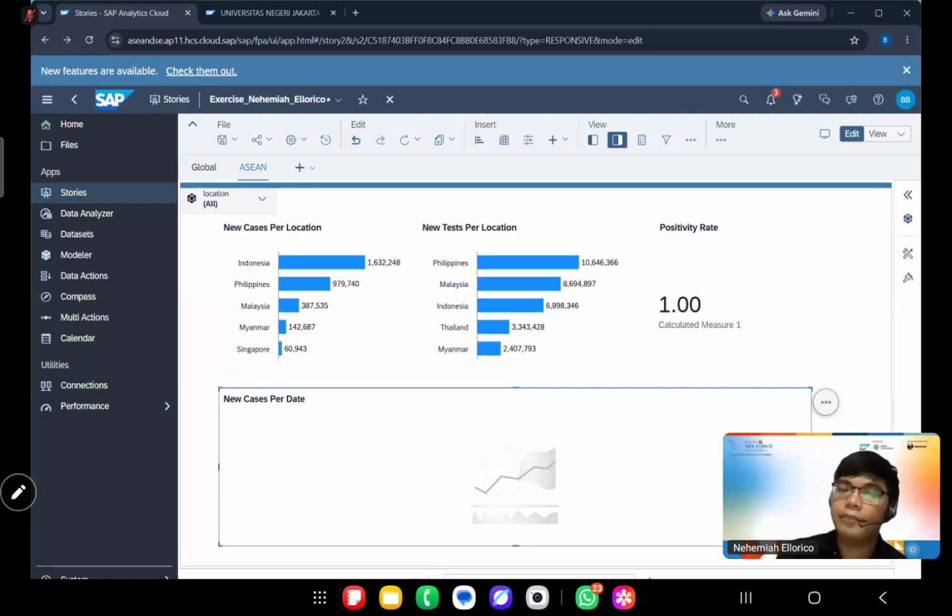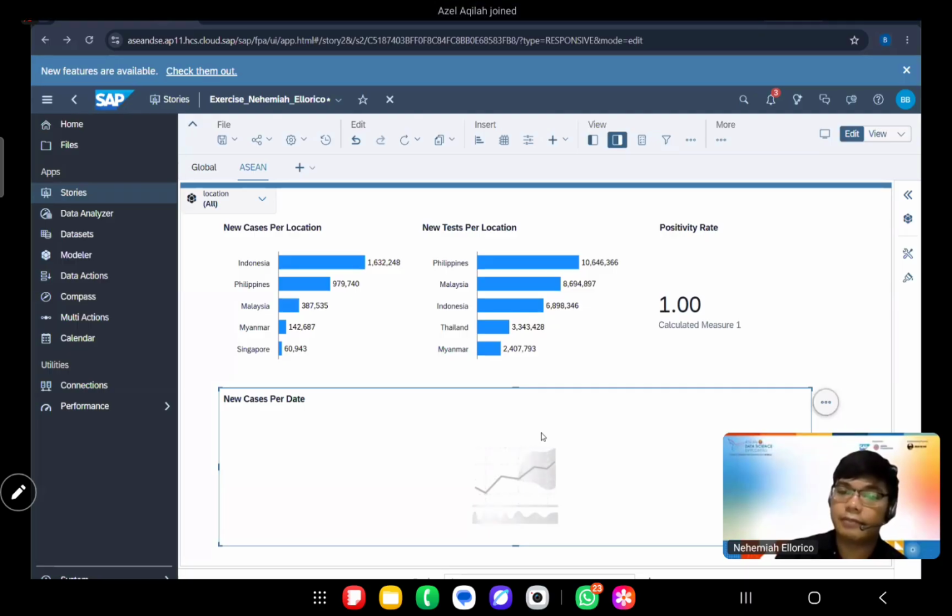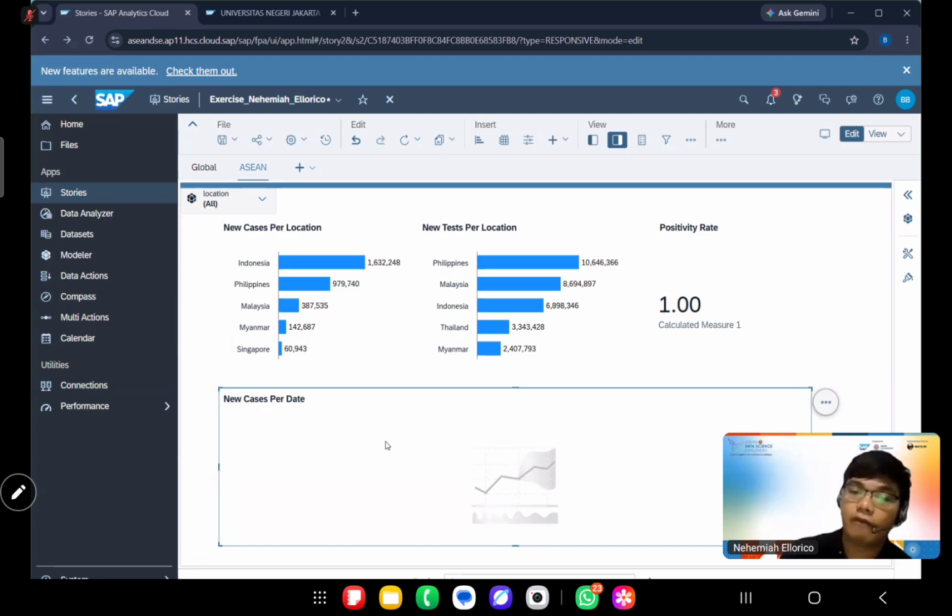Of course, COVID is already done. But for example, we have another data that we would want to have a forecasting for. We can use this feature so that we can predict or forecast the data that we will be having for the next period of time.